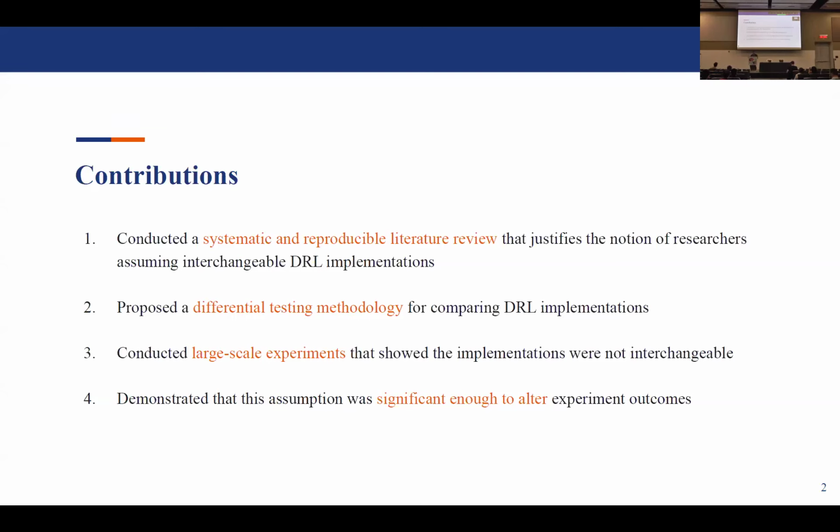Firstly, we conducted a systematic and reproducible literature review that justifies the notion of researchers assuming interchangeable deep reinforcement learning implementations. Secondly, we proposed the differential testing methodology for comparing DRL implementations. Thirdly, we conducted large-scale experiments that showed that the implementations were indeed not interchangeable. Lastly, we demonstrated that this assumption was significant enough to potentially alter or flip experiment outcomes.